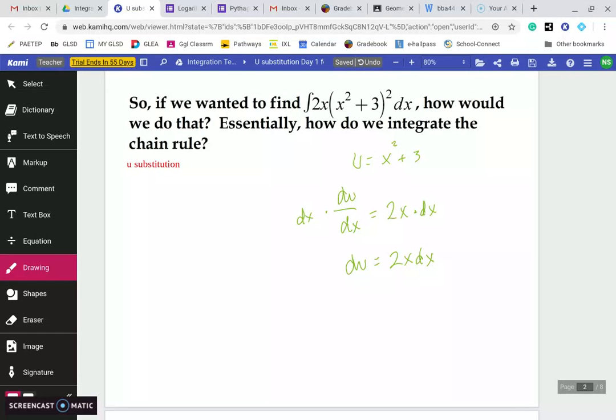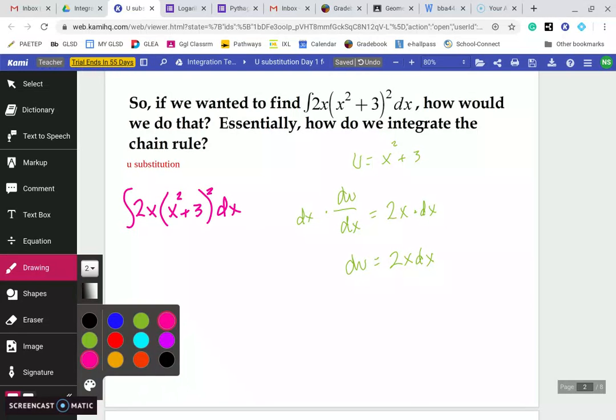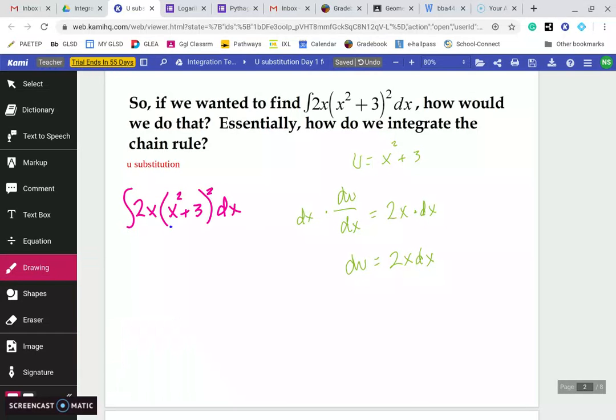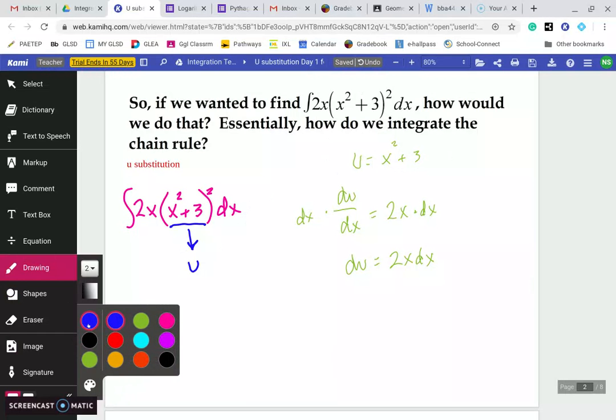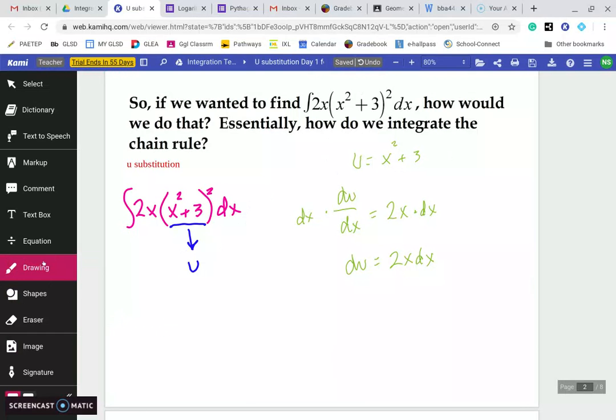So our equation is 2x times (x squared plus 3) squared dx. So x squared plus 3 is equal to u. That's what we set u equal to. Now, after we took the derivative, look at what we get down here. du is equal to 2x dx.